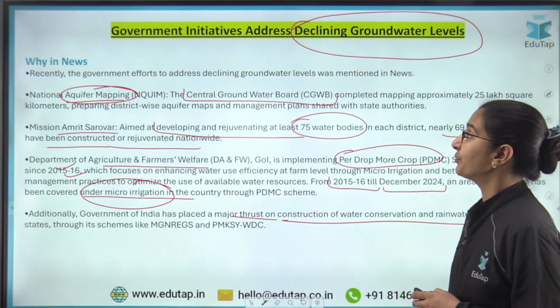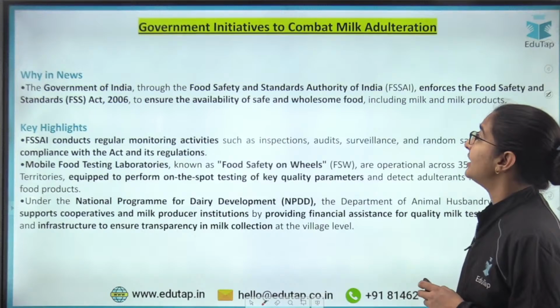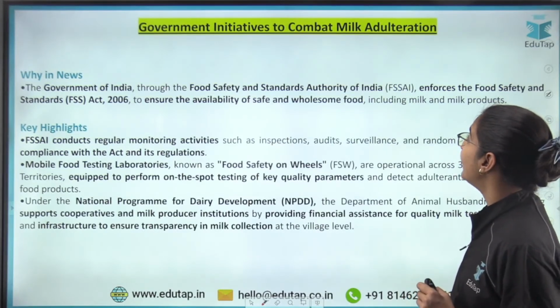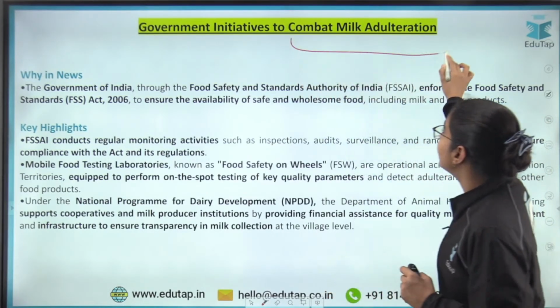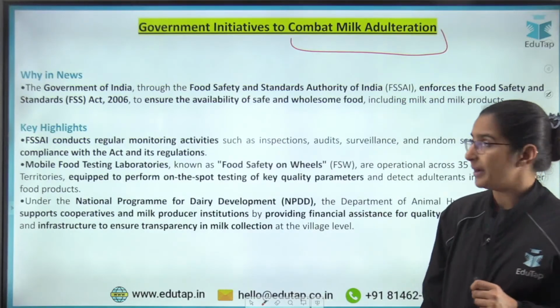Okay? Chaliye. Next is the government initiatives to combat milk adulteration. Okay, what are the steps that the government has taken to combat milk adulteration?